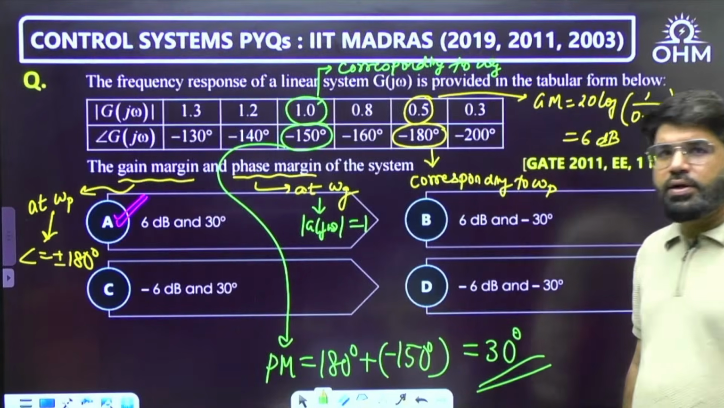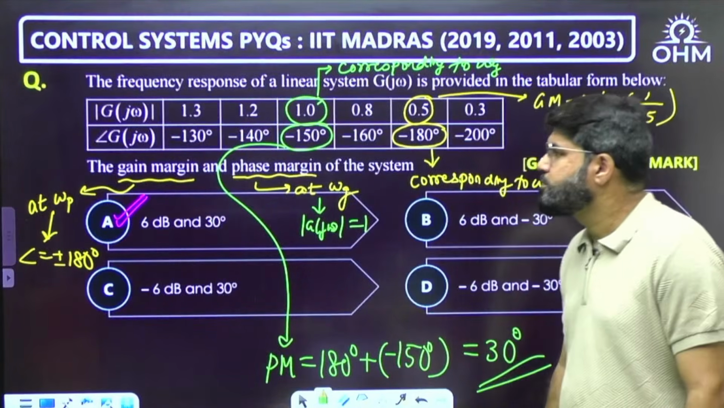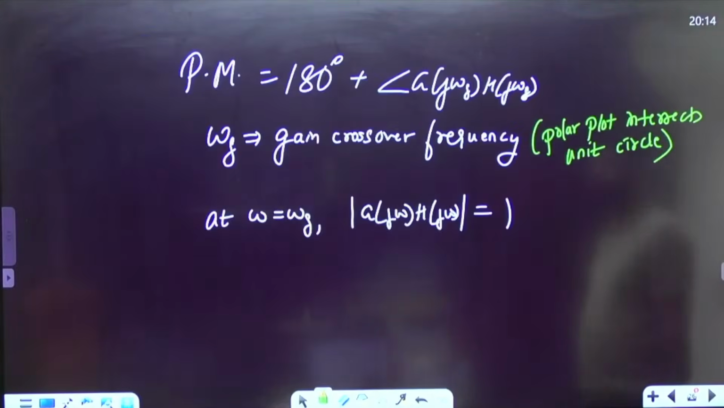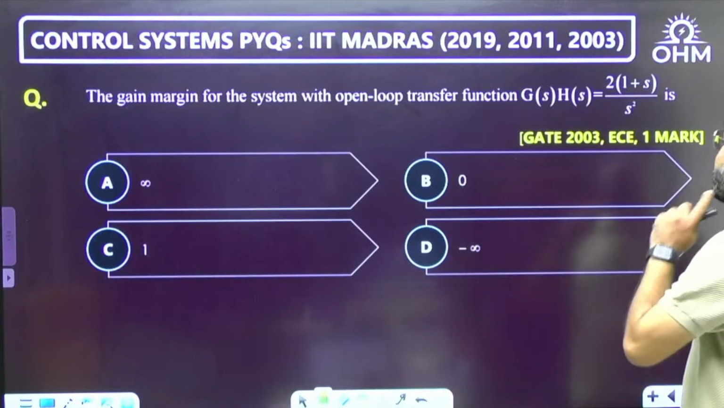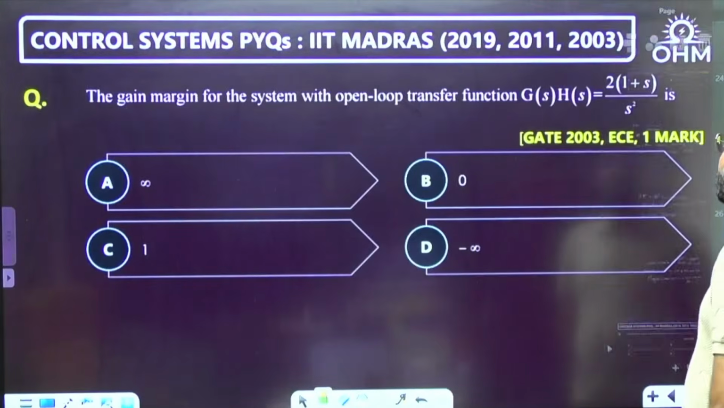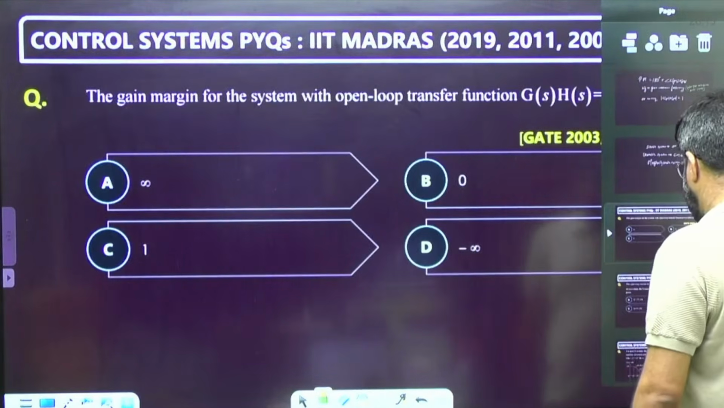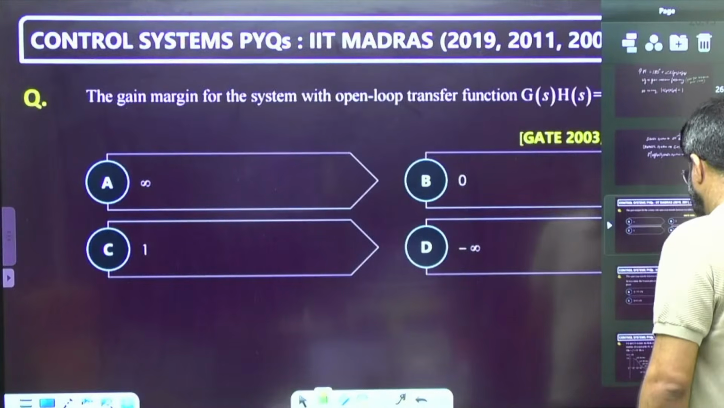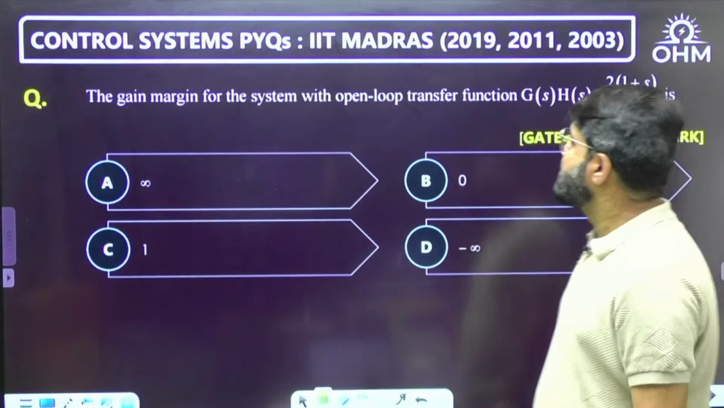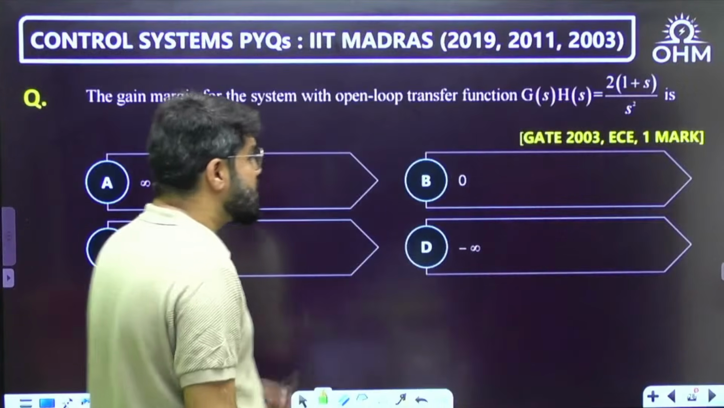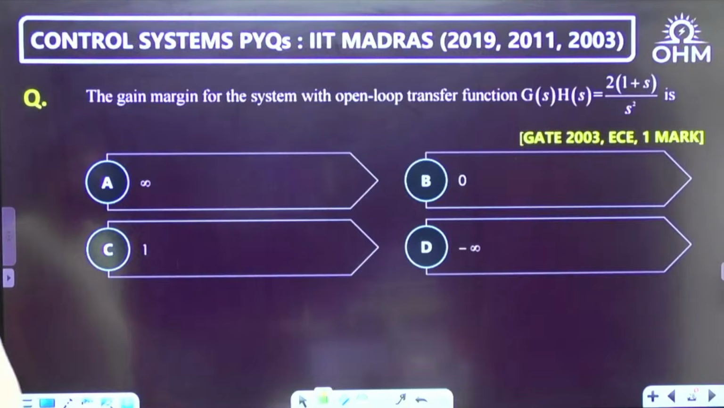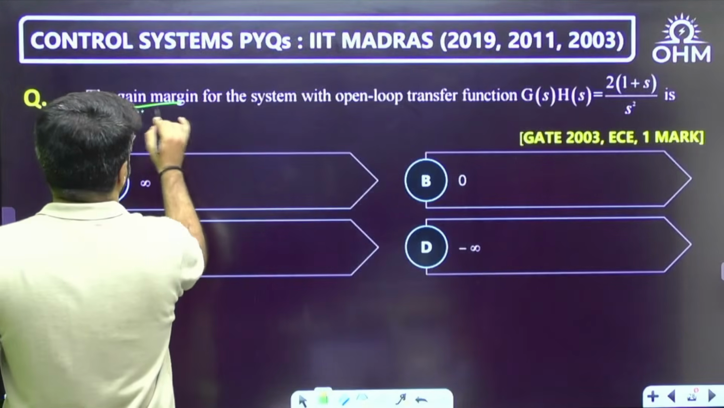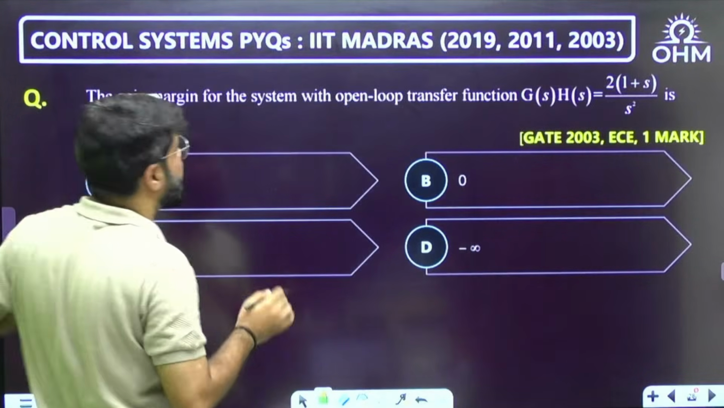Right, let's go ahead to the next one. The gain margin for the system with the open loop transfer function G(s)H(s) = 2(1 + s)/s². Now see here, GATE 2003 EC, 1 mark question this is. I need the gain margin, and the gain margin is primarily calculated at omega p.